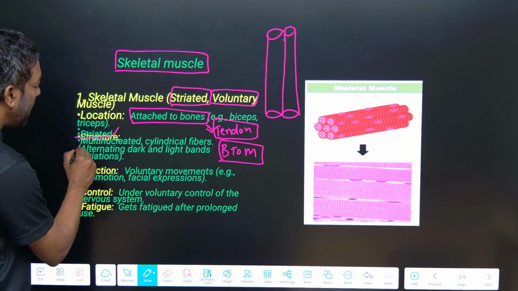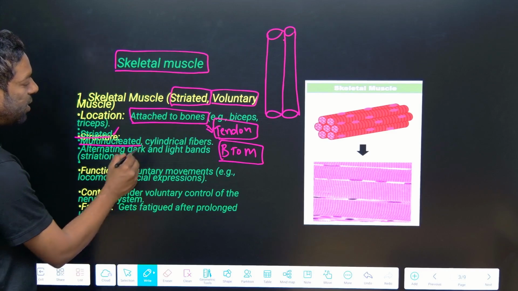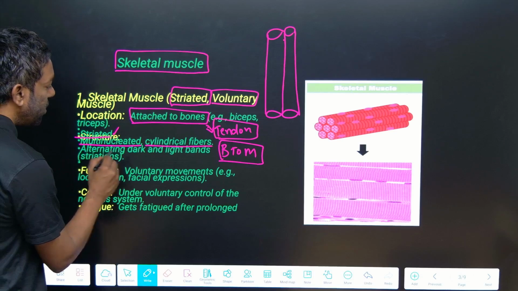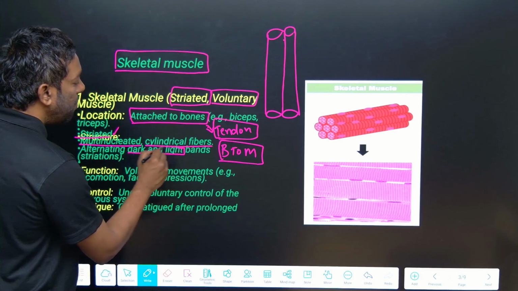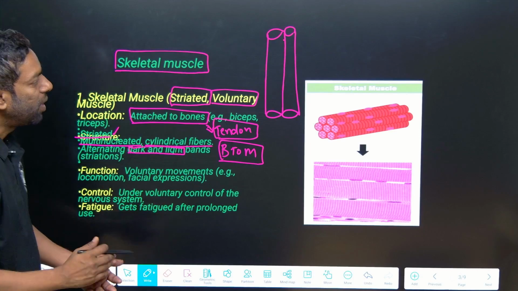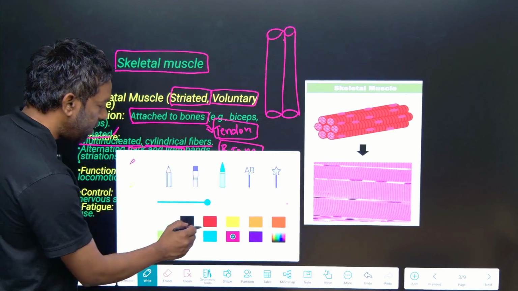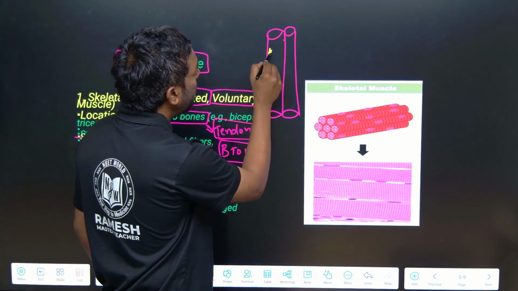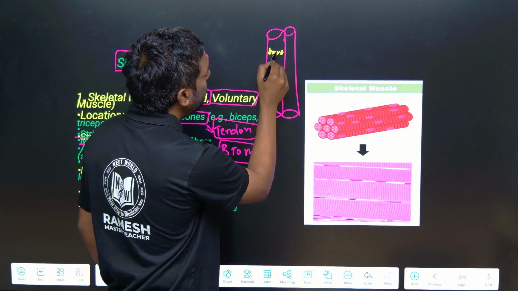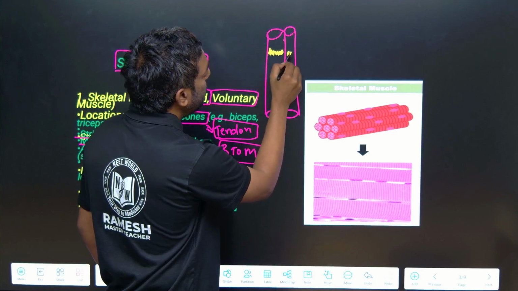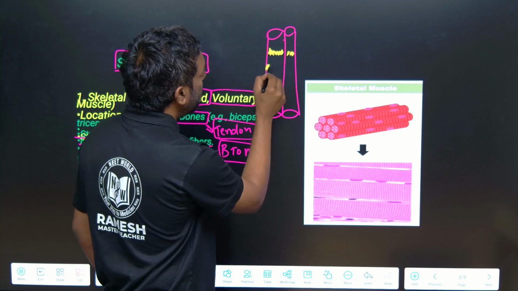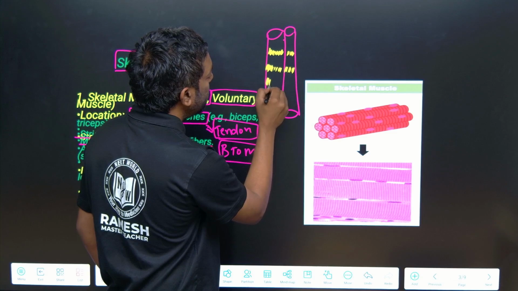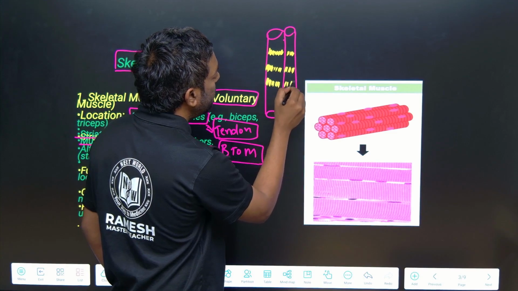These muscles are striated, multinucleated, with cylindrical fibers. Dark and light bands are there. This is the dark band and the light band.